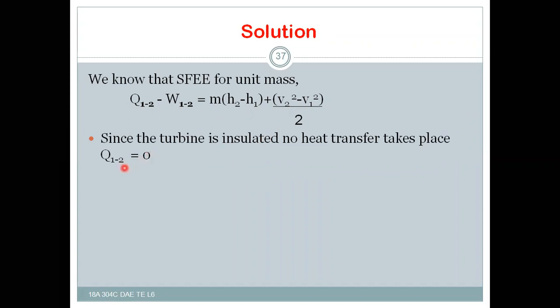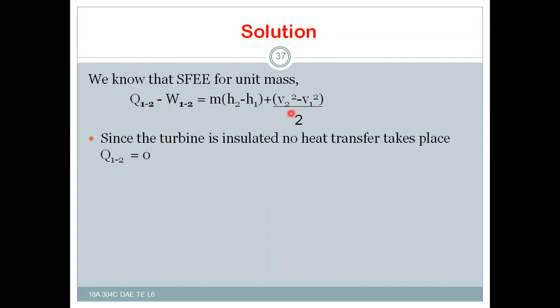That's why Q12 will become 0. Whereas the turbine's main function is to convert heat energy into mechanical work. So here you have to calculate this W12. M is there for us, h2 is also there, h1 is also there, v2 is there, and v1 is also there for us.